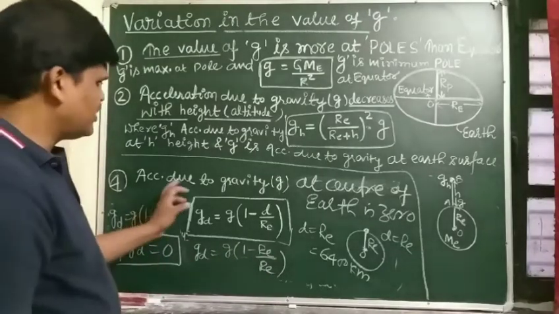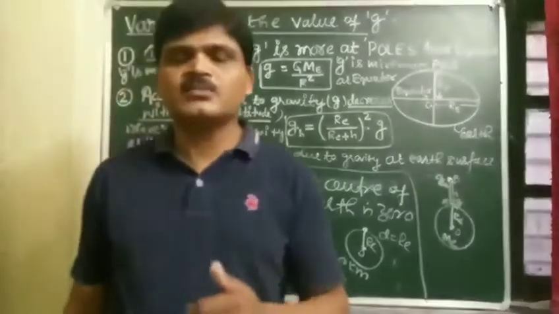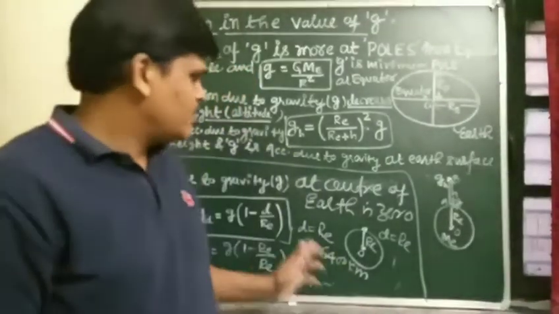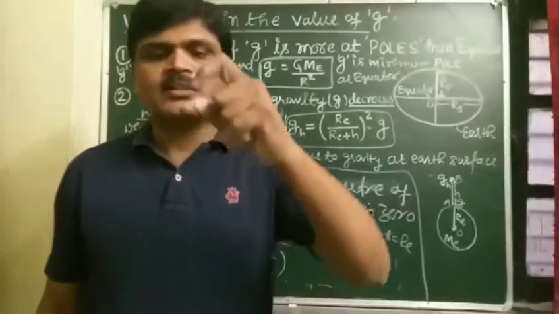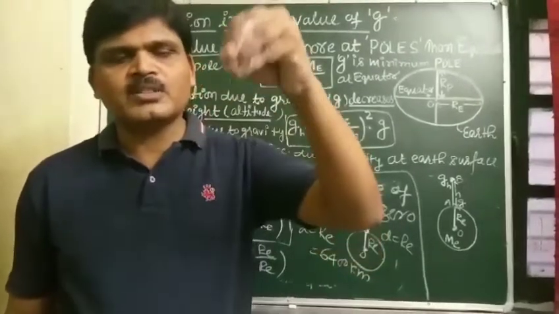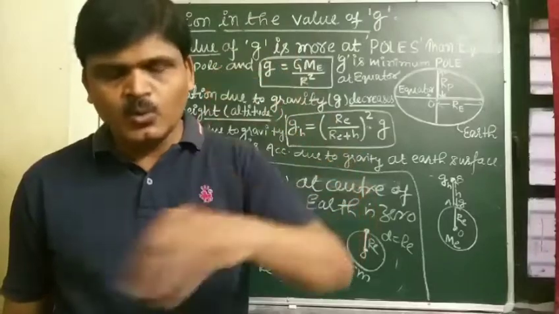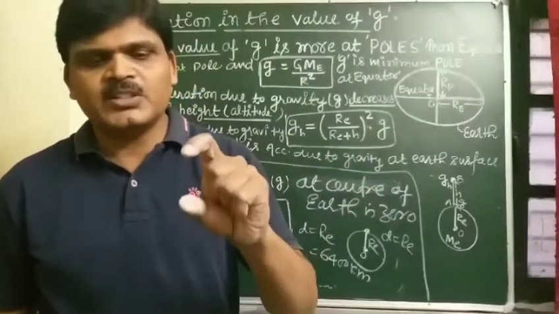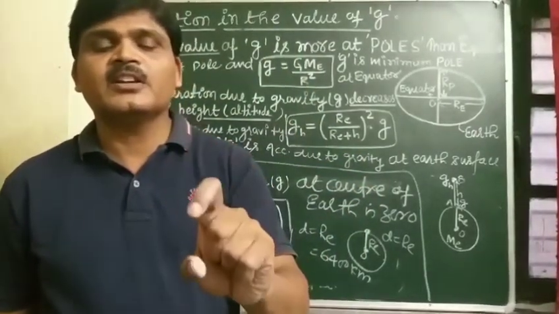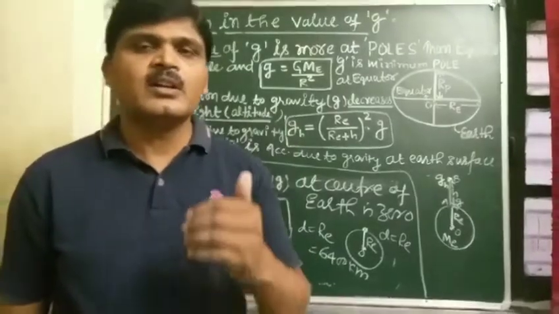So acceleration due to gravity at the center of Earth is 0, because the object is moved from the surface of Earth to the center of the Earth, so the depth, which is 6400 kilometer, is taken to be RE.